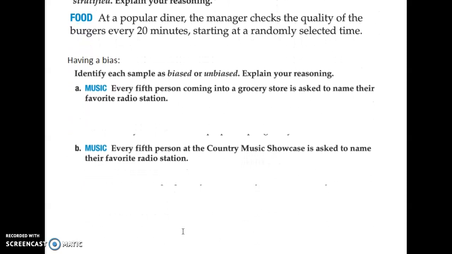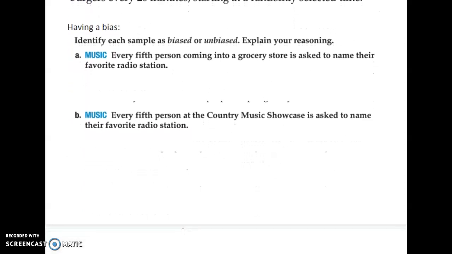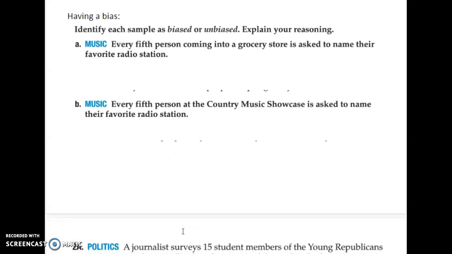Okay, so next up, having a bias. In math and studies and samples, having a bias means that the way that you've set this up, your questions, your sample groups, whatever it is, is going to give you skewed data. The people are going to be predisposed to give you a certain answer.